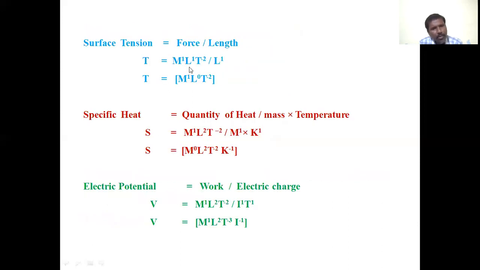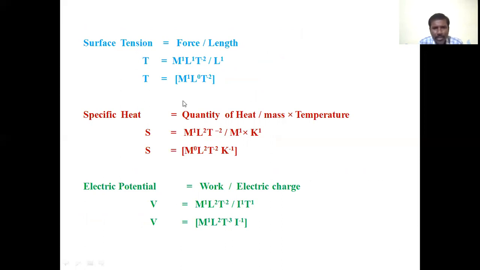Next physical quantity, that is surface tension. The dimension formula for surface tension: the expression is force per unit length, that is T is equal to force by length. The dimension formula for force is M power of 1 L power of 1 T power of minus 2, by length, which is L power of 1.